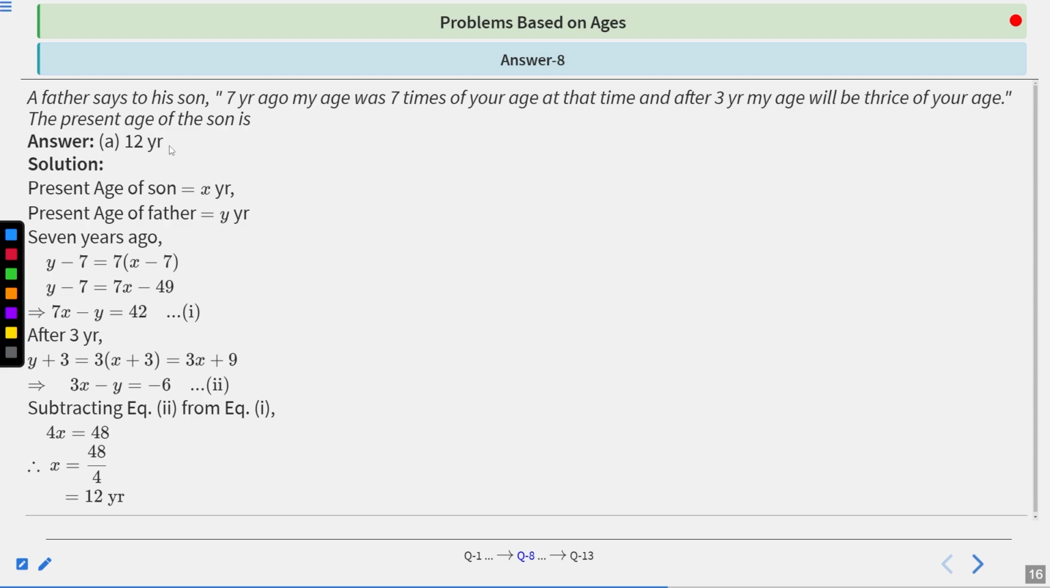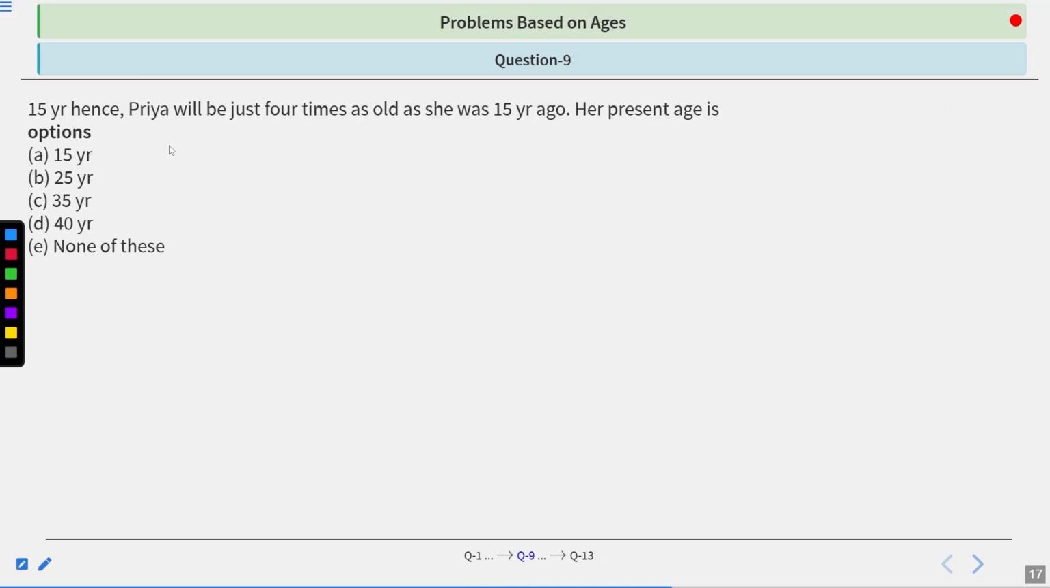Next one. 15 years hence, Priya will be just 4 times as old as she was 15 years ago. Her present age is. Now there are 5 options. A is 15, B is 25, C is 35, D is 40, and E is none of these. Now you have 10 seconds to analyze the question. Your time starts now.